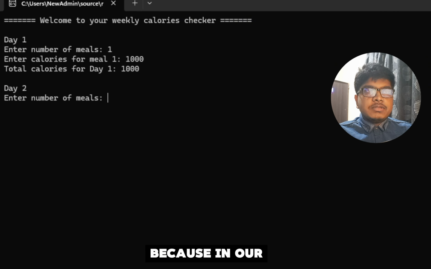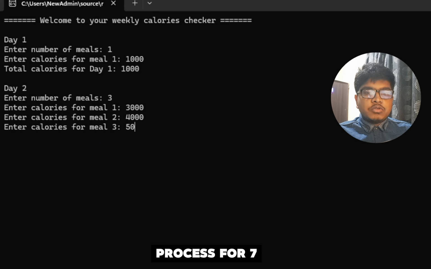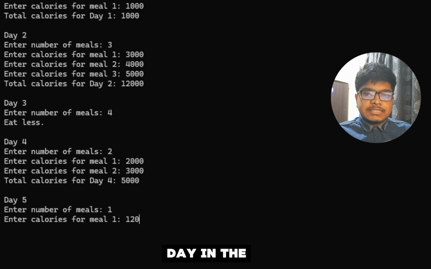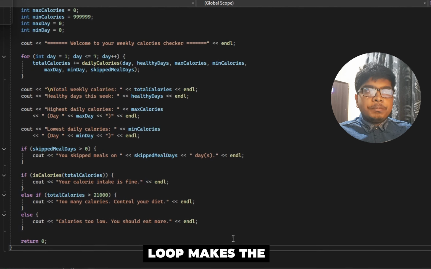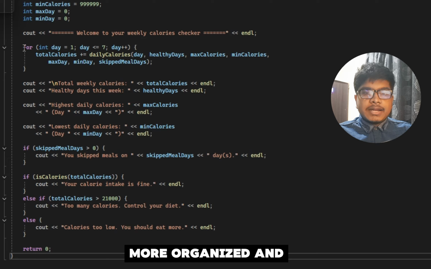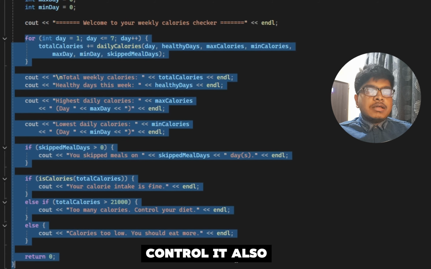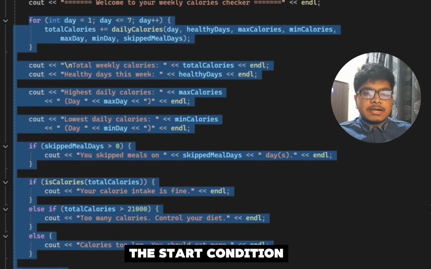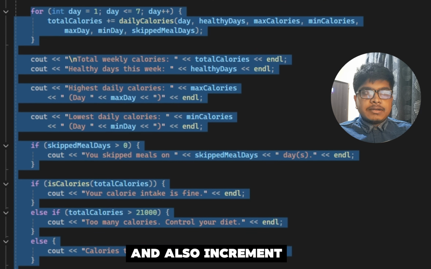We chose a loop because in our program we need to repeat the same process for 7 days, meaning the user needs to enter their calories for each day in the week. So using a loop makes the code clearer, more organized, and easier to control. It also reduces errors because the loop automatically handles the start condition and the increment in one place.